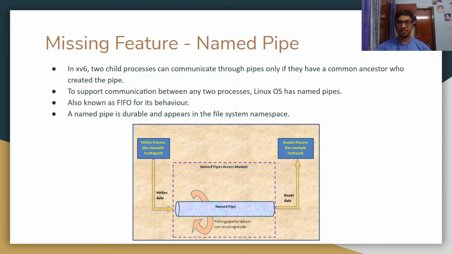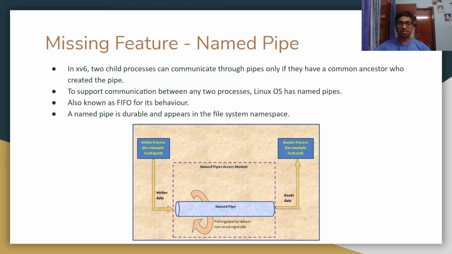The other missing feature which we look at is the named pipe. In XV6, two child processes can communicate through pipes only if they have a common ancestor who created the pipe. But to support communication between any two processes, Linux OS has named pipes.